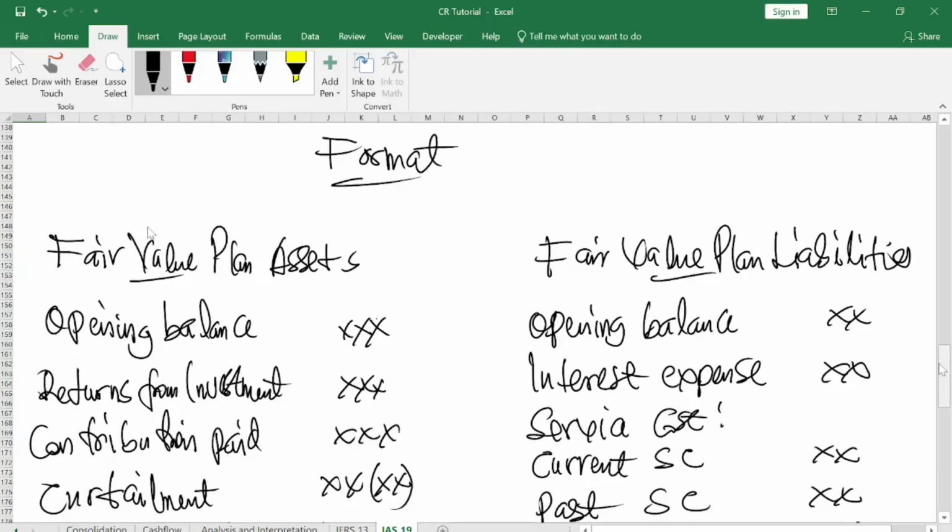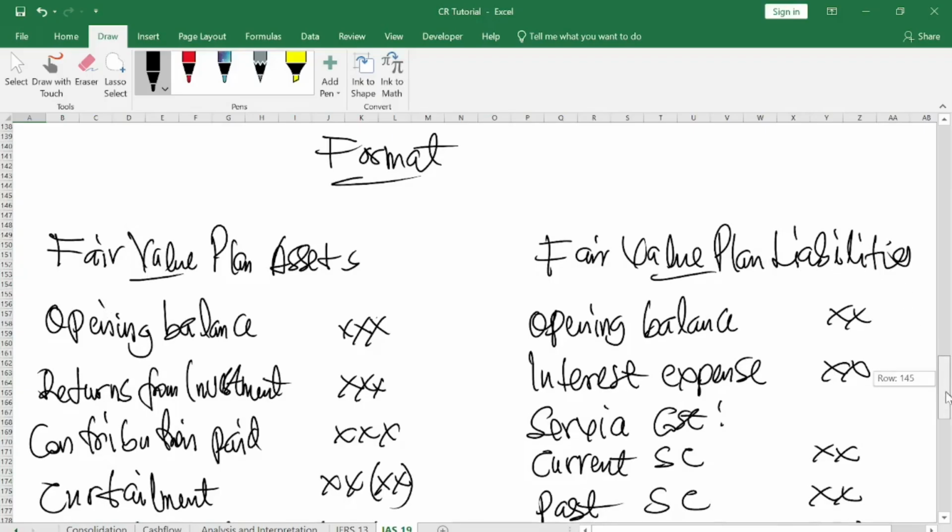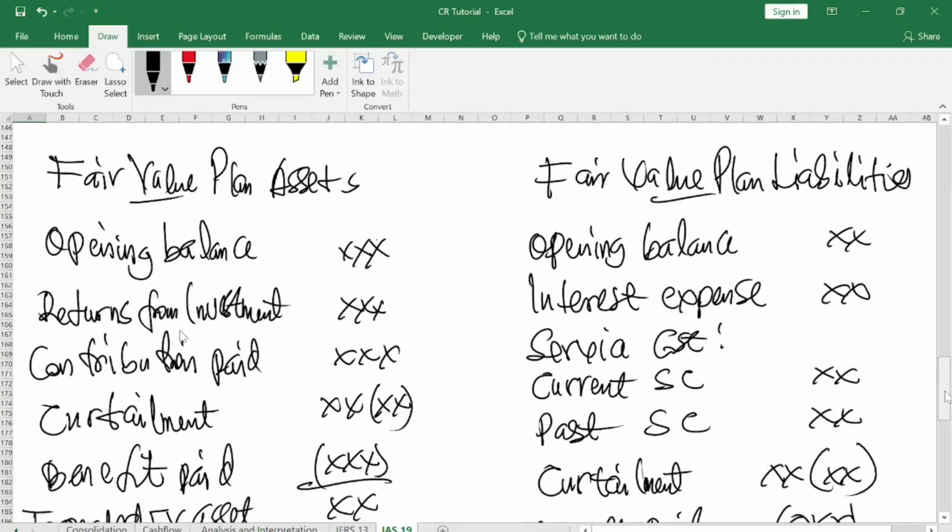So while this one belongs to the company, the liability also belongs to the employees. Once you created the fund and the person had worked, you pay it into the pool of fund, then you come and credit the person under the liability. If the person worked for it, you come and credit it. It forms part of current service cost. So that is what the person had worked for, and you have to credit it here, as I earlier established.